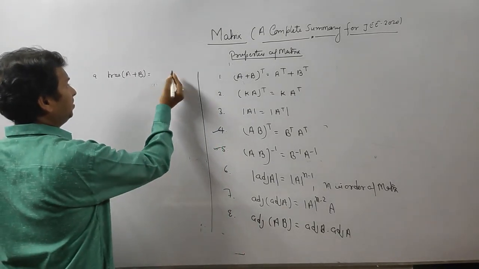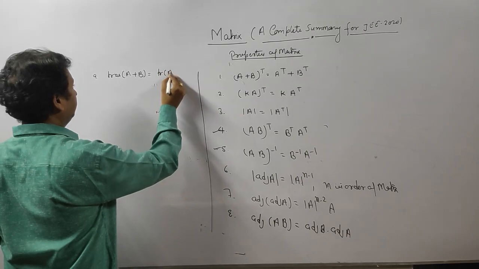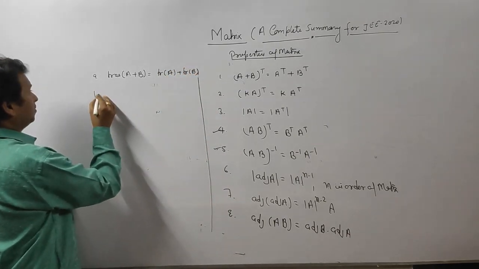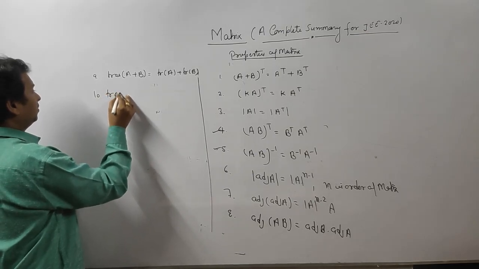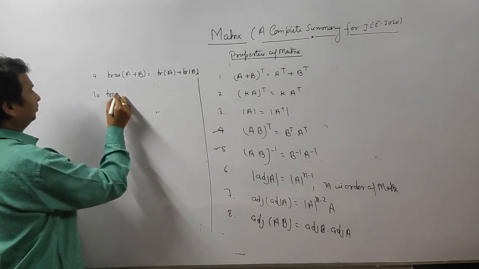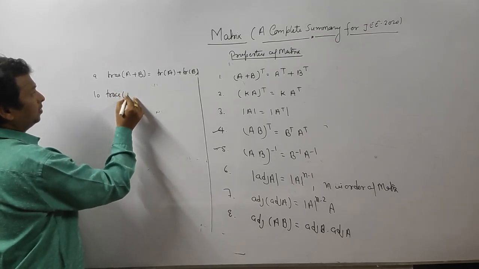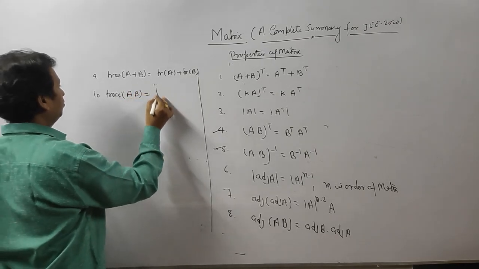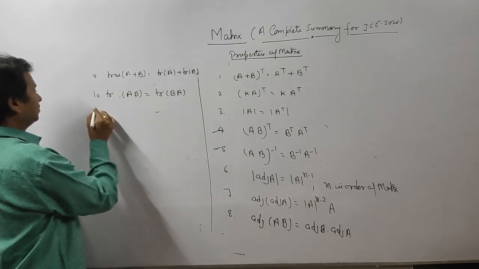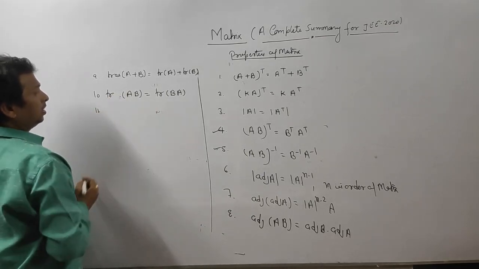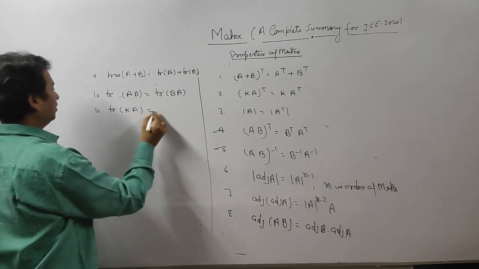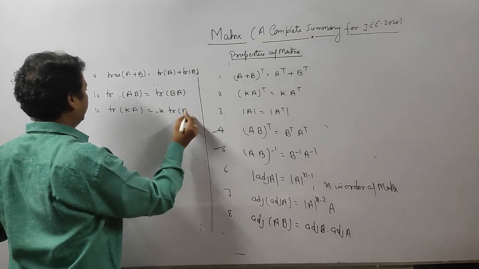So the trace of A plus B is trace of A plus trace of B. What is the trace of AB? Trace of AB is equal to trace of BA. In short form, I will write the trace of K into A: K outside, trace of A.